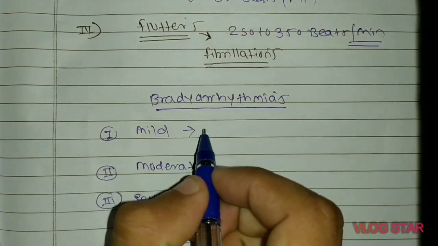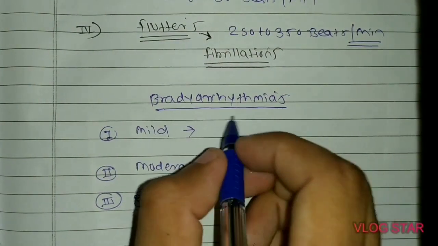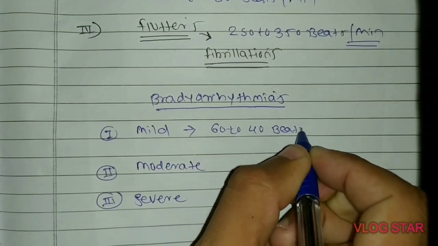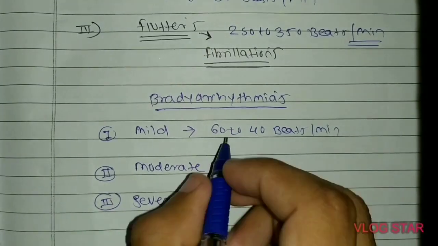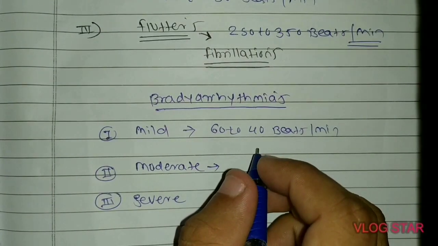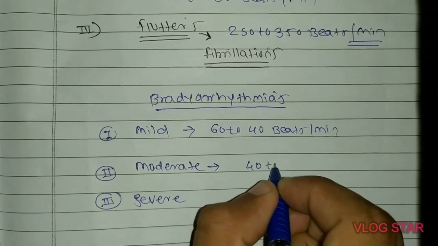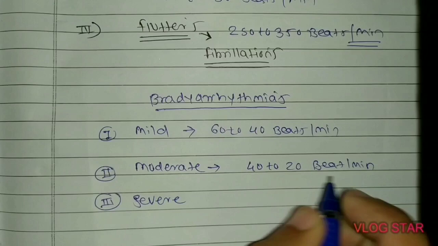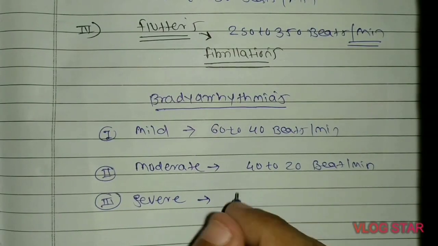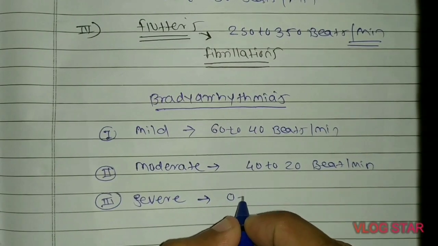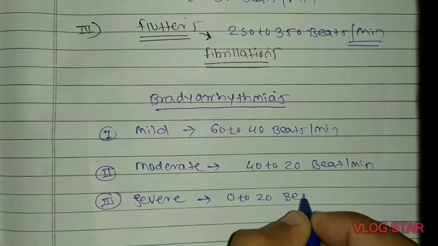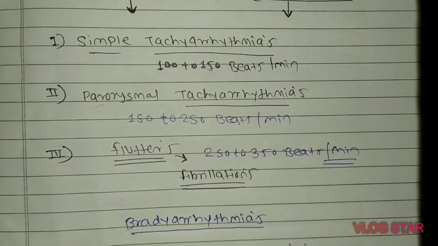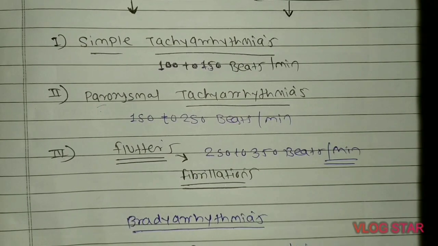In mild bradyarrhythmia, the heart rate is between 60 and 40 beats per minute. In moderate, it is between 40 and 20 beats per minute. And in severe bradyarrhythmias, the heart rate is between 0 and 20 beats per minute. All these medical emergencies we have to treat with antiarrhythmic drugs.